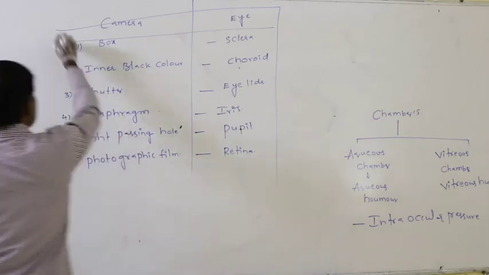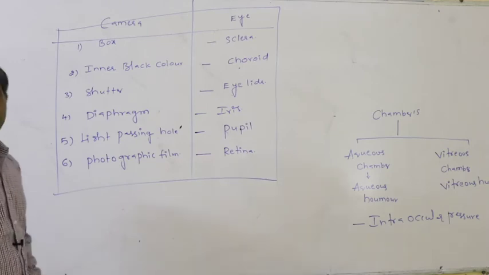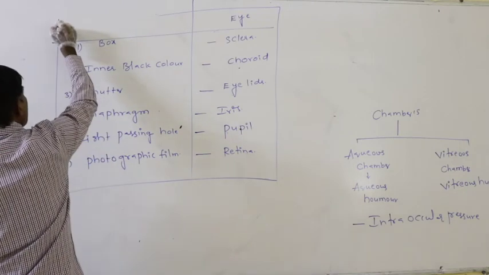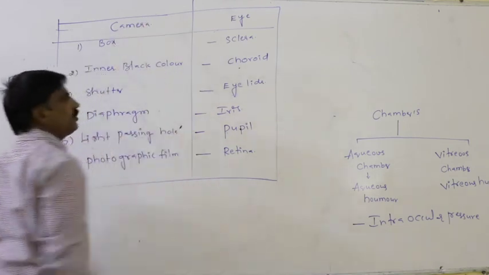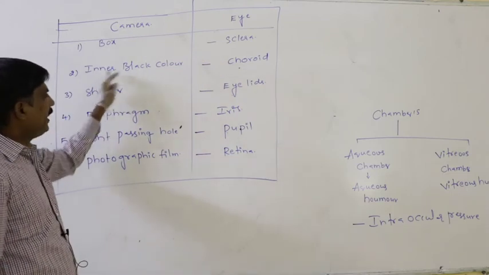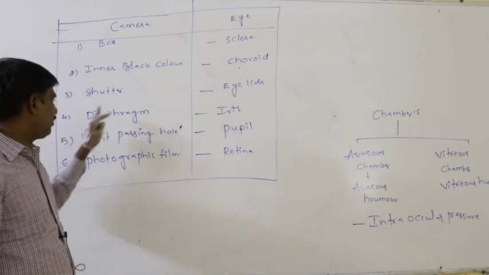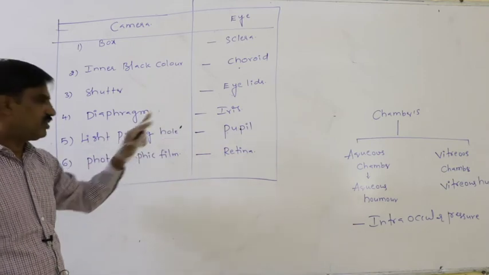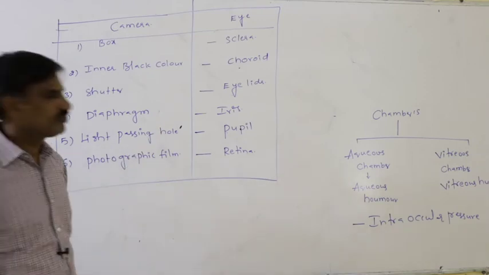So, what are the parts of the camera which are comparable with the eye of the person? The box can be comparable with the sclera. The inner black color can be comparable with the choroid. The shutter can be comparable with the eyelid. The diaphragm can be comparable with the iris. The light passing hole can be comparable with the pupil. The photographic film can be comparable with the retina.